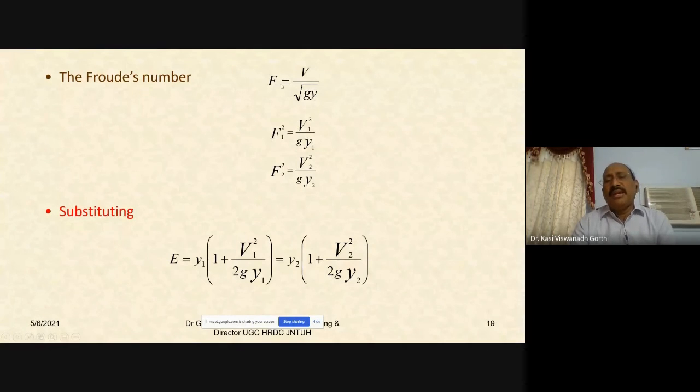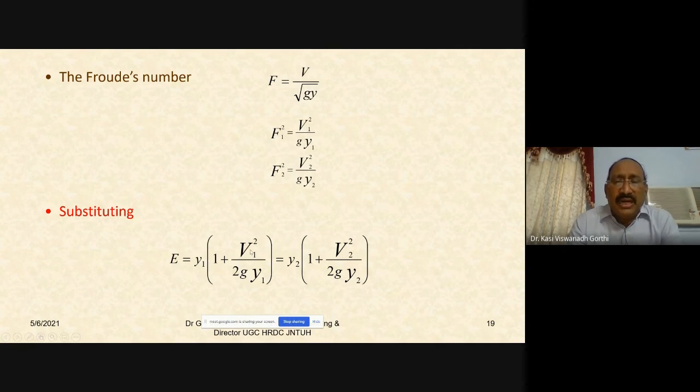So the Froude number F would be equal to V by root gy. At the depth y1, F1 square would be equal to V1 square by gy1. And at the depth y2, F2 square would be equal to V2 square by gy2. Substituting these values, specific energy E would be equal to y1 into 1 plus V1 square by gy1, is equal to y2 into 1 plus V2 square by gy2.